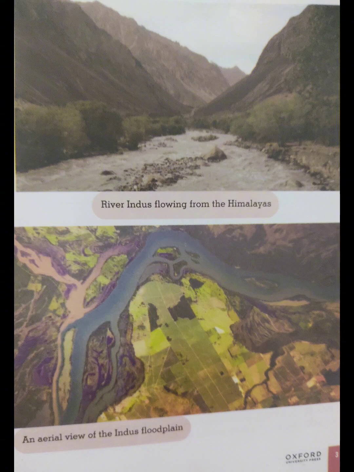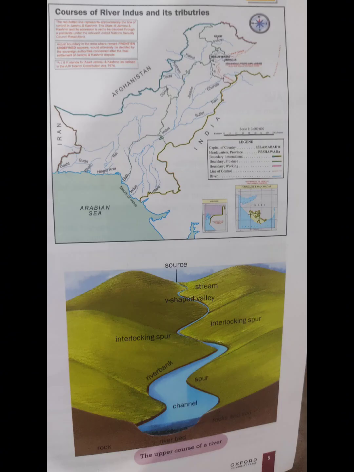Next are the dams. What are actually the dams? Dams are man-made structures, and they have walls around them. They are basically made to store water. There are many dams in Pakistan as well, and usually electricity is generated from the water stored in the dams. In Pakistan, Tarbela Dam is one of the dams from where electricity is generated, and it is supplied to different parts of the country.